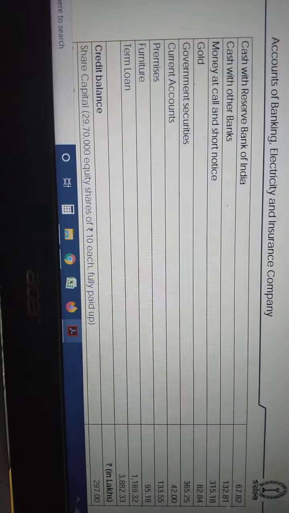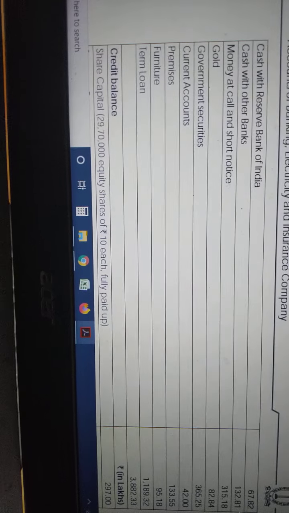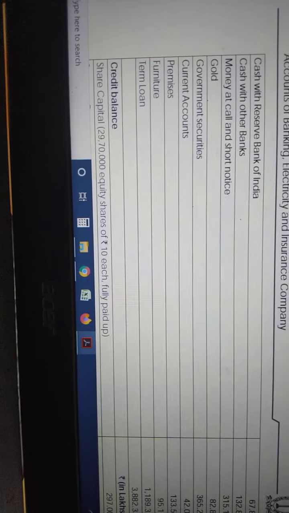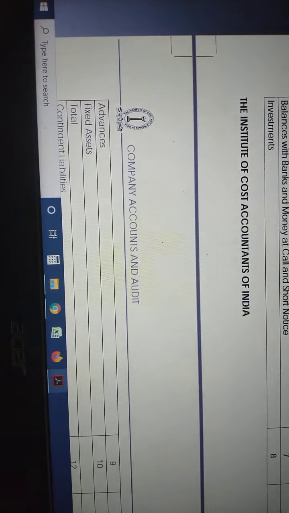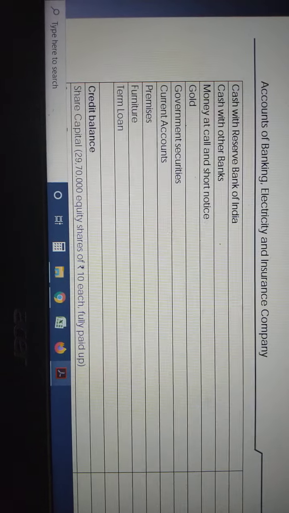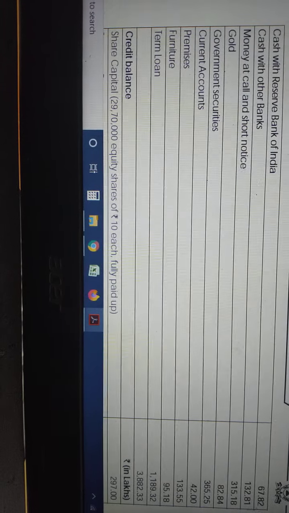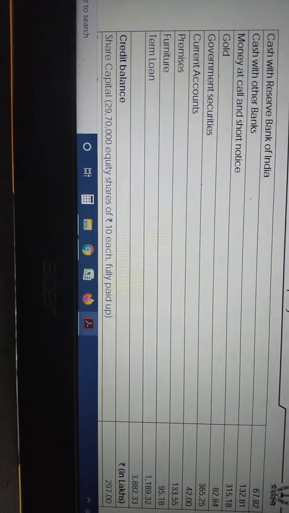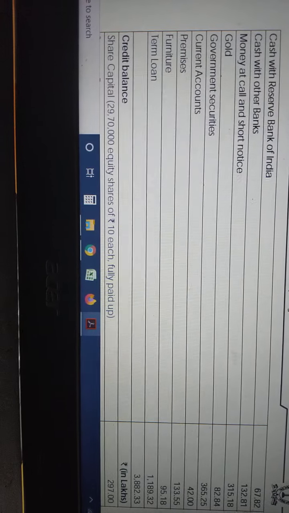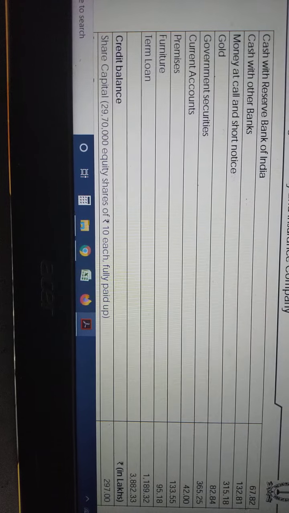Gold, we have to check whether it is for investment purpose or where we have to present. We will understand later. Government securities: if it is an investment purpose, it is schedule 8. Gold or government securities, schedule 8. Current accounts: if it is related to loans and advances, it is schedule 9. Otherwise we have to go through the schedule breakup, then only we will understand.